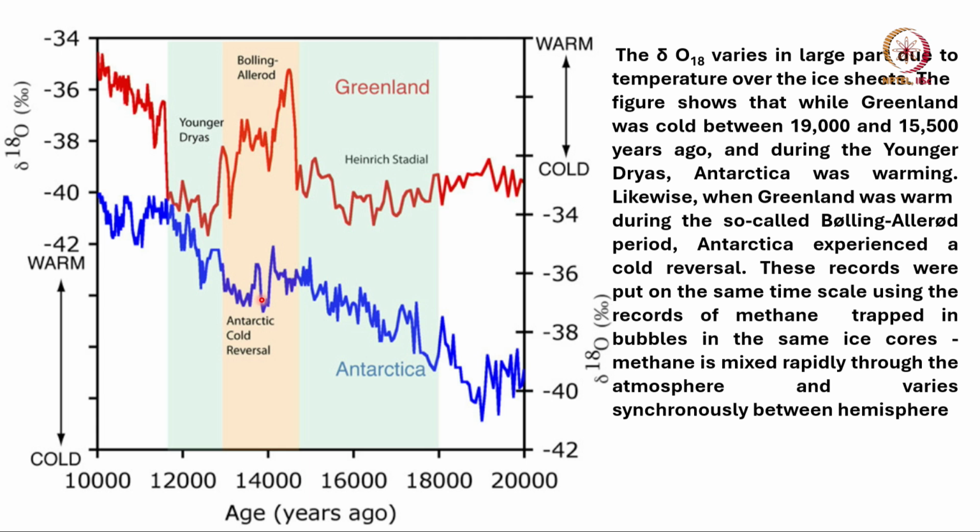So a lot of people could not understand why, when the Arctic is warming, the Antarctic is not warming at the same rate. So this requires further examination.